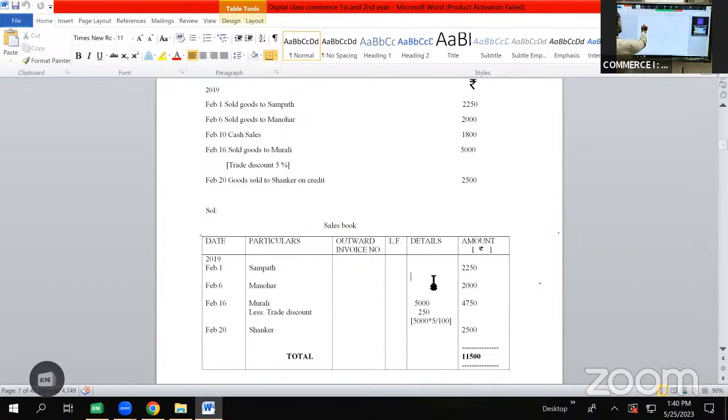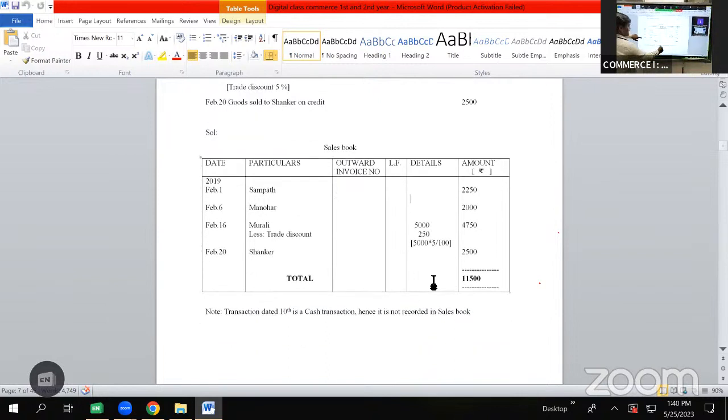Then we have a transaction on February 10, cash sales 1,800. At the time of preparing purchases book, we used to write a note for cash transactions. Similarly, we'll be writing a note for cash transaction in sales book as well, that the transaction dated 10 is a cash transaction and is hence not recorded in sales book.